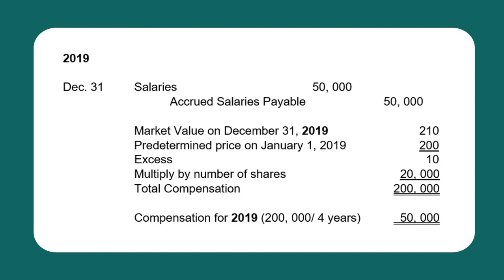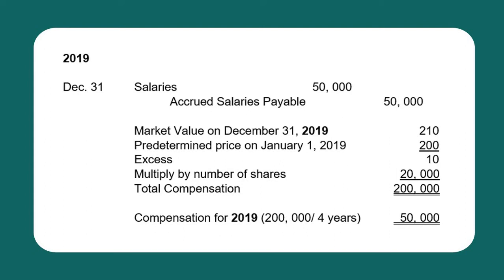At the end of 2019, the amount to be recognized is 50,000, computed as follows. The market value on December 31, 2019, which is 210, less the predetermined price on January 1, 2019 of 200, the excess is 10 pesos per share, multiplied by the number of shares, 20,000 shares.